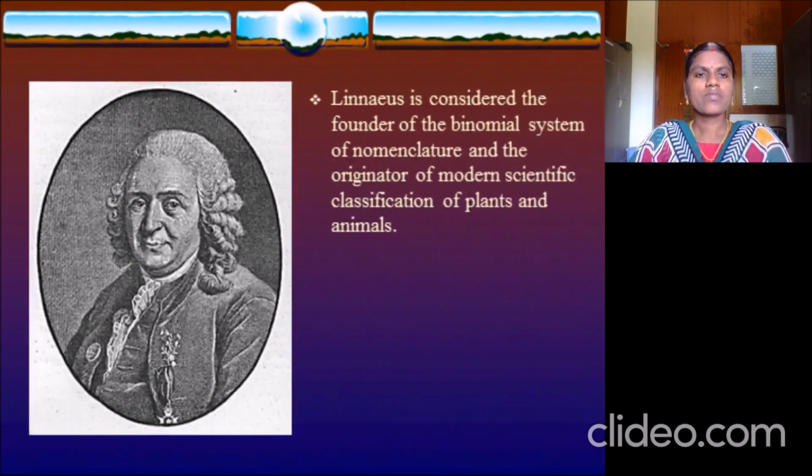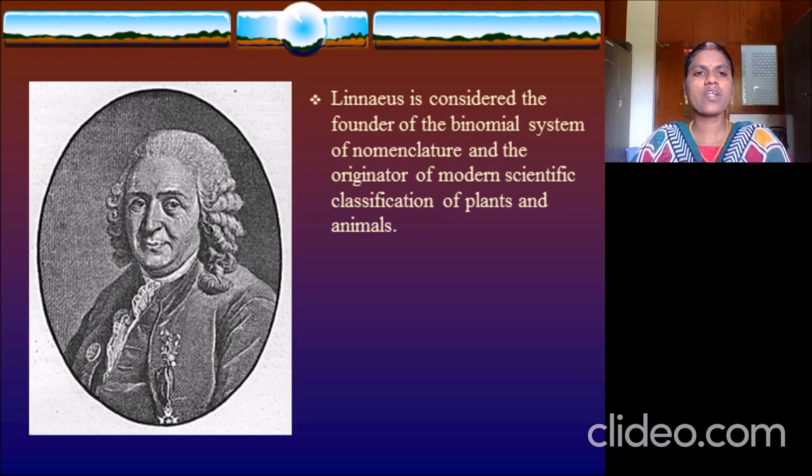Next, Linnaeus is considered the founder of binomial nomenclature. I had mentioned the word binomial nomenclature two slides before. So this scientist is considered the founder of the binomial system of nomenclature and the originator of modern scientific classification of animals and plants.